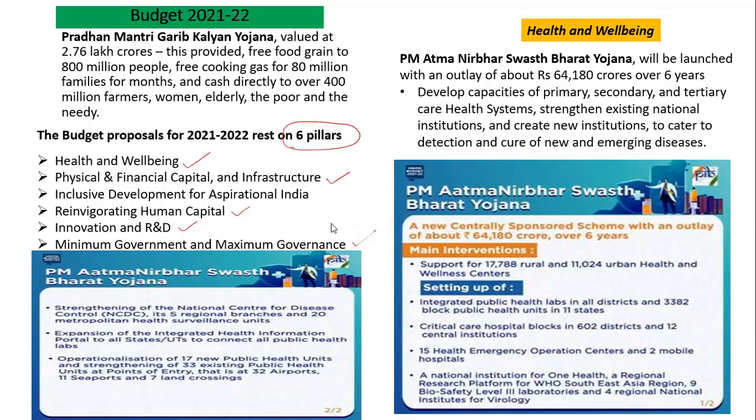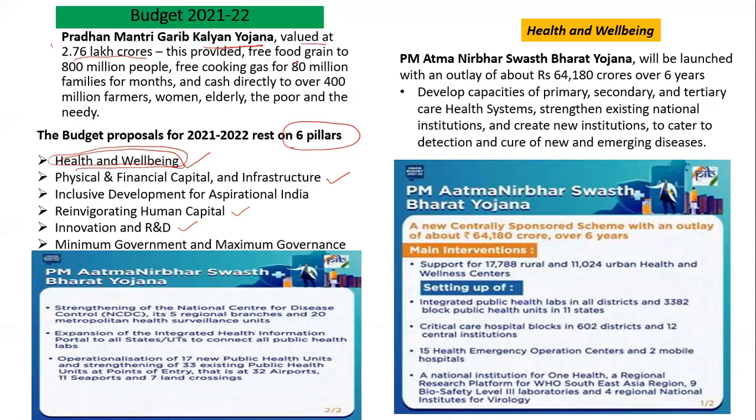We'll talk about the health and well-being part. What is there in the budget in the health and well-being section? Before proceeding, there was a scheme called the Pradhan Mantri Garib Kalyan Yojana. What is this scheme? This scheme is valued at 2.76 lakh crore.